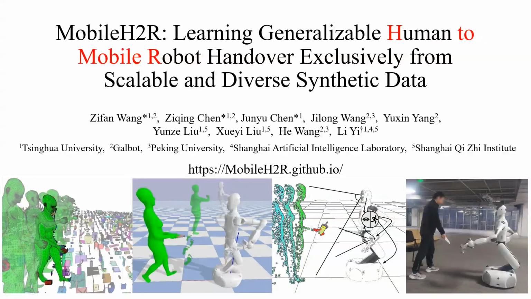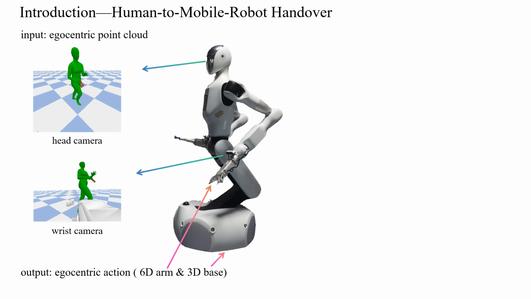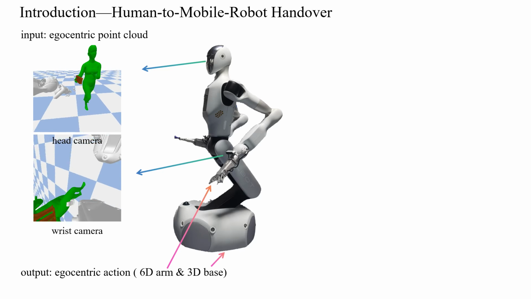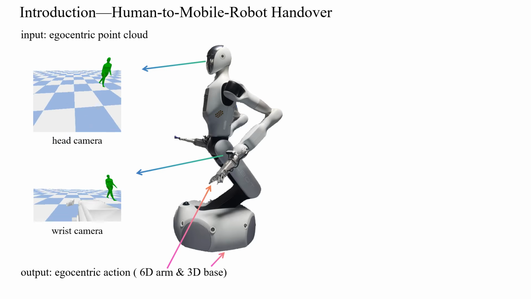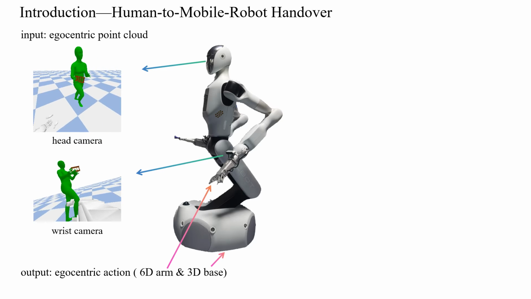We present MobileH2R, learning generalizable human-to-mobile robot handover exclusively from scalable and diverse synthetic data. In this work, we focus on a human-robot interaction task, human-to-mobile robot handover. Our goal is to enable mobile robots with a mobile base to reliably receive moving objects of various shapes from humans in large workspaces using egocentric observations.